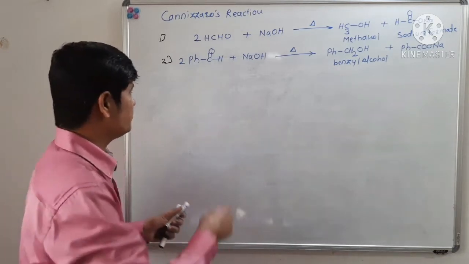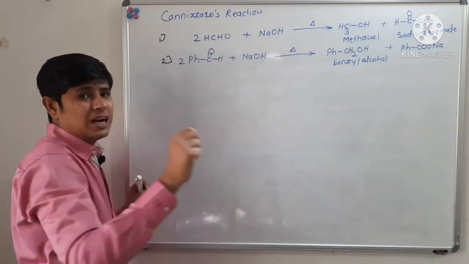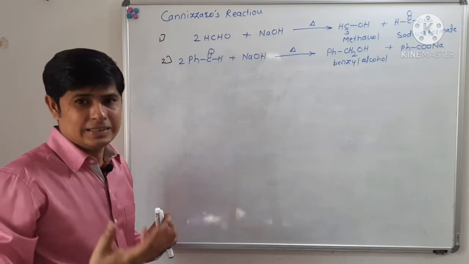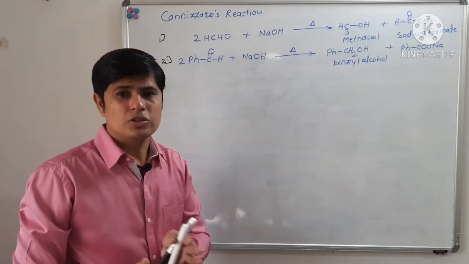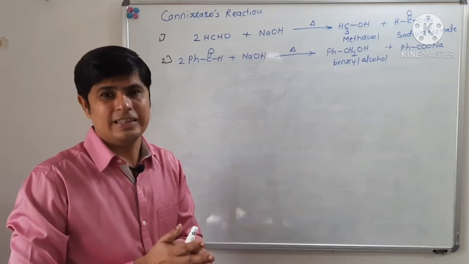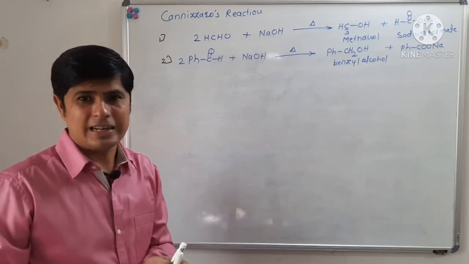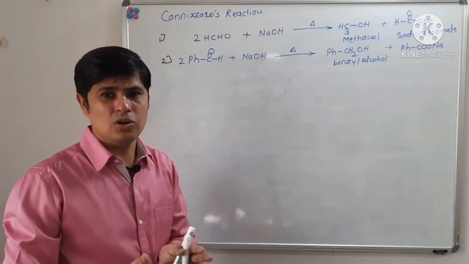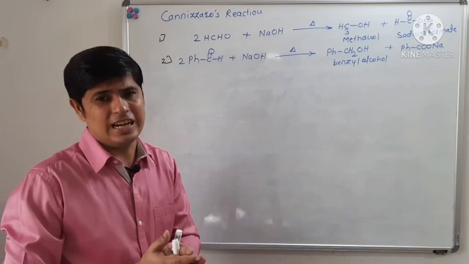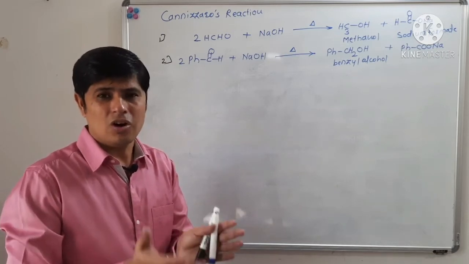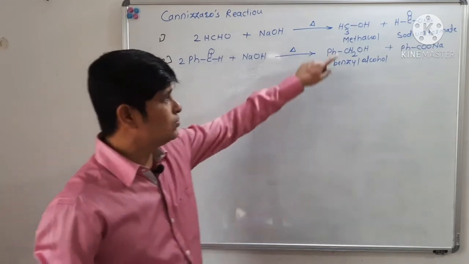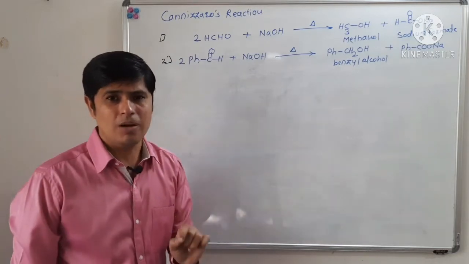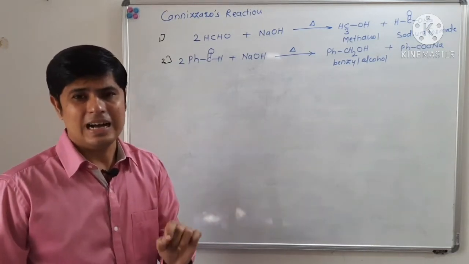That means, when aldehydes which are not having alpha hydrogen atom are heated in the presence of a strong base like sodium hydroxide, the aldehyde can undergo oxidation and reduction reaction, to form a mixture of alcohol and acid as products.